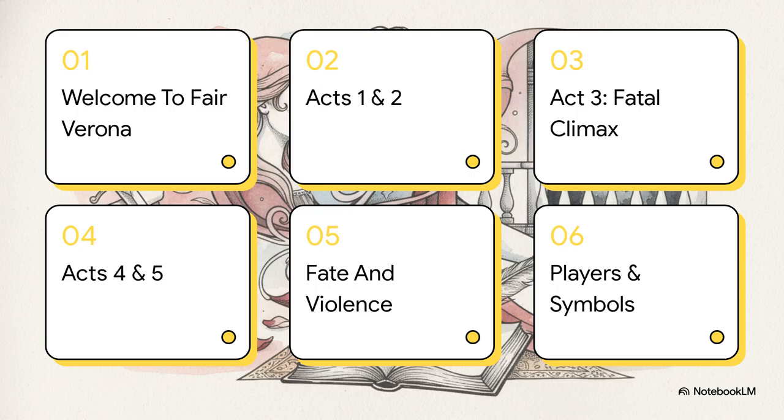Here's our agenda for today's run-through. 1. Welcome to Fair Verona. 2. Acts 1 and 2, Rising Passions. 3. Act 3, The Fatal Climax. 4. Acts 4 and 5, Tragic Resolutions. 5. Forces of Fate and Violence. And finally, 6. Players and their symbols.